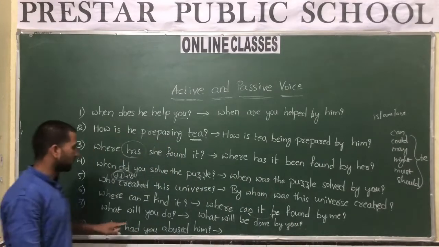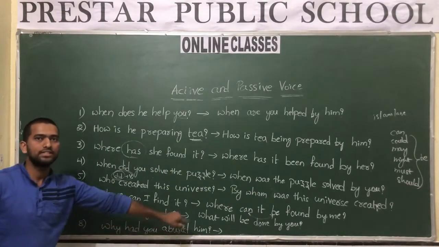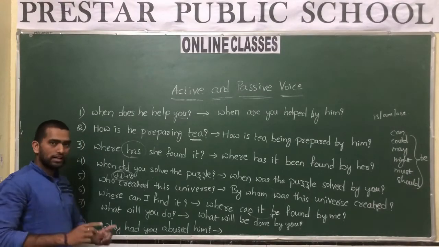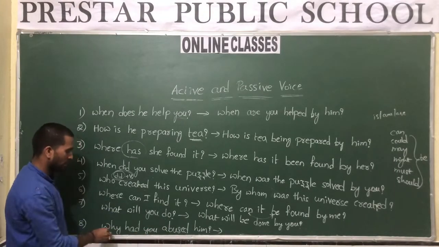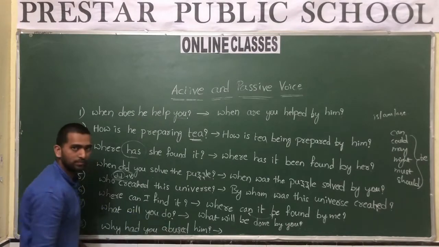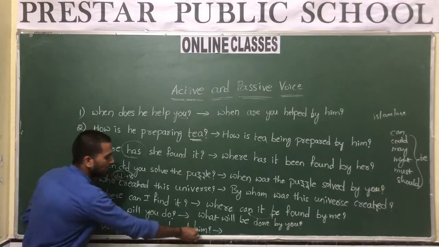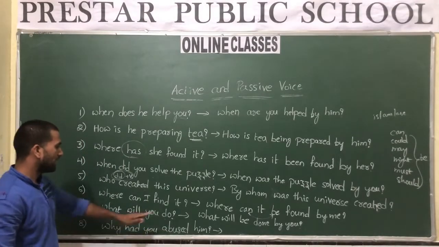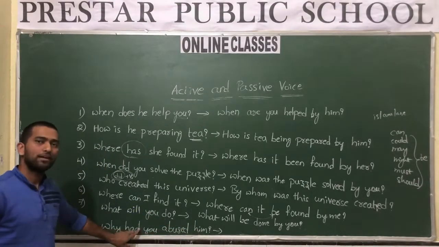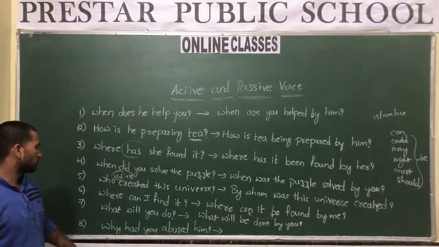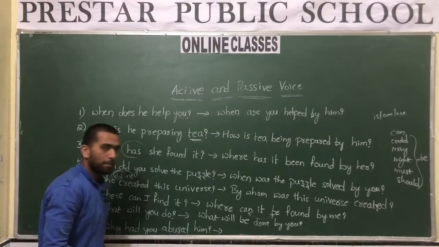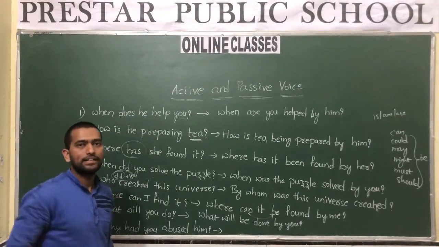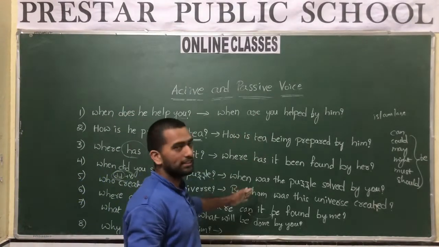Look at the last sentence. Why had you abused him? So this is past perfect. While we are converting, "had" converts to "had been." Why had you abused him? Why had he been abused by you? Okay? Why had he been abused by you? Yes, exactly.